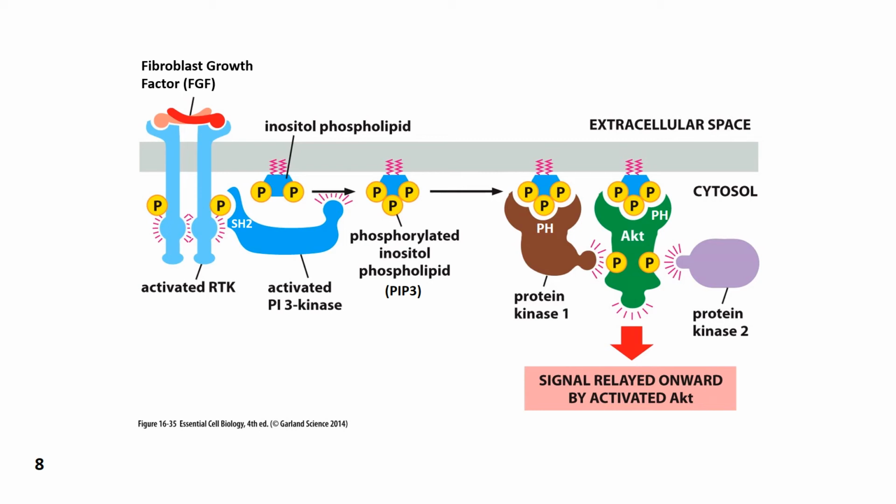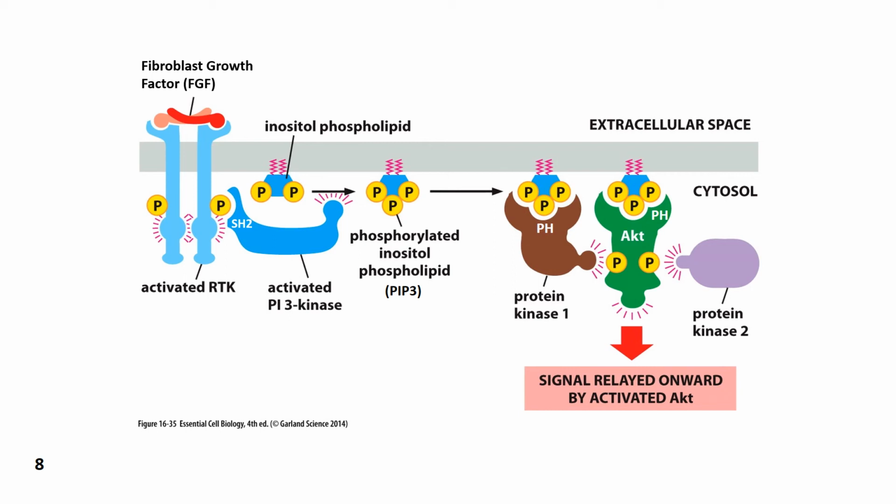Phosphorylated phosphatidylinositol, or PIP3, then serves as a docking site for a couple of second messengers. These second messengers recognize phosphorylated phosphatidylinositol via their pleckstrin homology domains. This binding results in the tethering, if you will, of these second messengers to the plasma membrane.